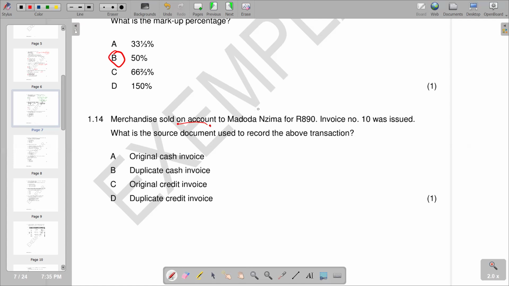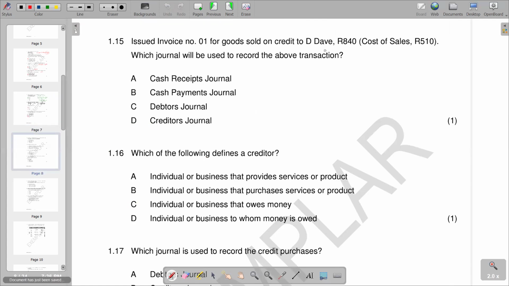And the source document that we're going to have is an invoice, but it's going to come in the form of a duplicate credit invoice. It will be a duplicate credit invoice, which we are having in D. So we have D. We got a 01 for goods sold on credit to TTF, 840 rands, cost of sales 510 rands, issued invoice number 1 for goods sold on credit. So obviously, goods sold on credit are recorded in the debtors journal. So we have the debtors journal there.